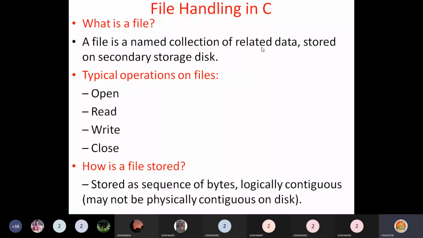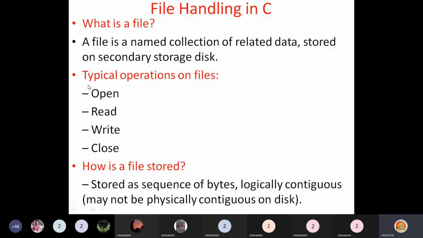You can store your file on compact disks, CDs, DVDs, and pen drives. These are all secondary storage devices. Anywhere you can store. So what is the advantage of storing data in a file? Once you create a file, that file is stored permanently on the hard disk. Whenever you want, you can open that file and see the data.